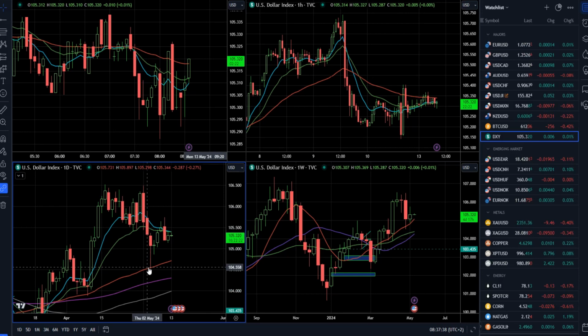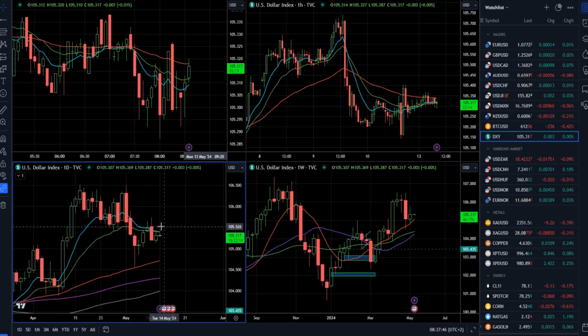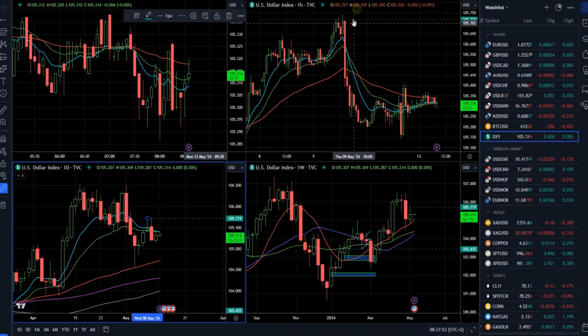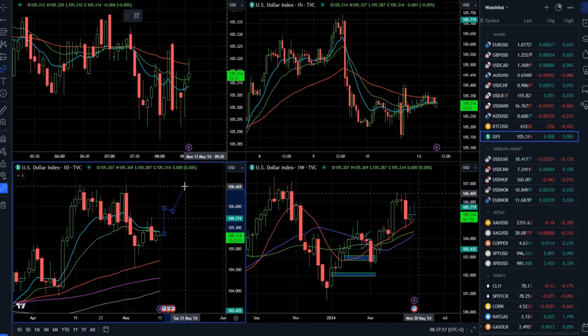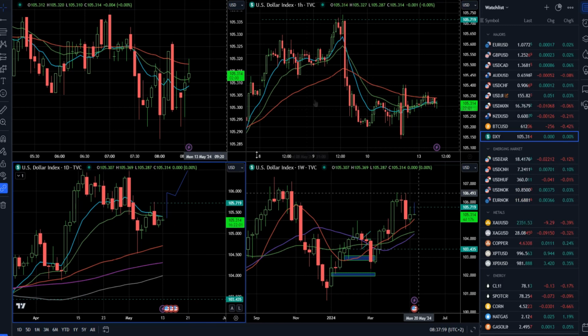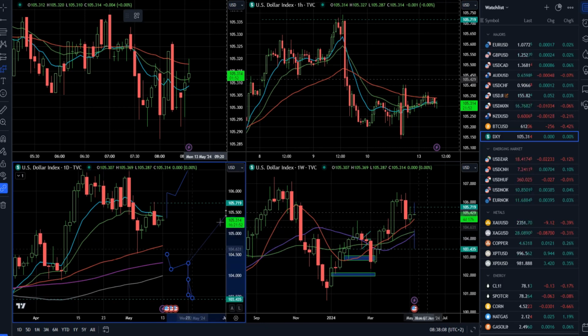Dollar index, so you can see that the 50-day rising moving average held pretty well last week. Then we have some outside day closing near the low, so I will watch if the market can re-break the 105.70 area, 105.71, because this can be a good sign for the further rally, and then we'll have upside objective around 106.50 mark. From another side, if market can clear this pin bar low and hold below, there will be a chance for a downside movement towards 103.90 or even 103.50 mark.